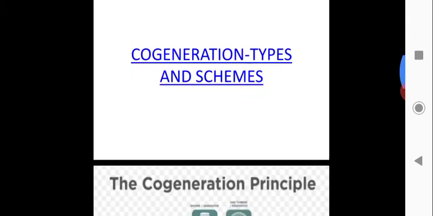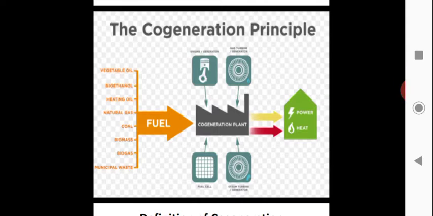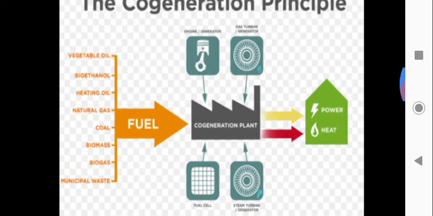We will see this in detail. So, the cogeneration principle. You can see the fuels here: vegetable oil, bioethanol, heating oil, natural gas, coal, etc. The fuel is fed to the cogeneration plant, which has either a gas turbine or a steam turbine. When it runs, it produces power and also heat, and this heat can be reused. So we are generating both power and heat from a single plant, and that we call cogeneration.